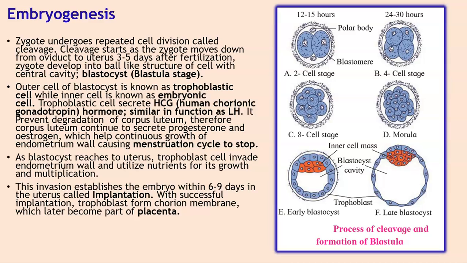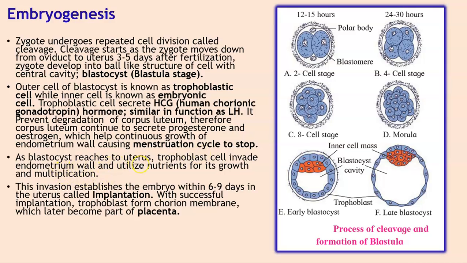Then you have the cells of Rauber. These are the cells of the trophoblast which are in contact with the embryonal knob. The blastocyst becomes fully developed by the end of the 7th day. The trophoblastic cells secrete HCG, that is human chorionic gonadotropin hormone. This prevents degradation of the corpus luteum. Therefore, the corpus luteum continues to secrete progesterone and estrogen, which helps continuation of the growth of the endometrium wall, which causes the menstrual cycle to stop.